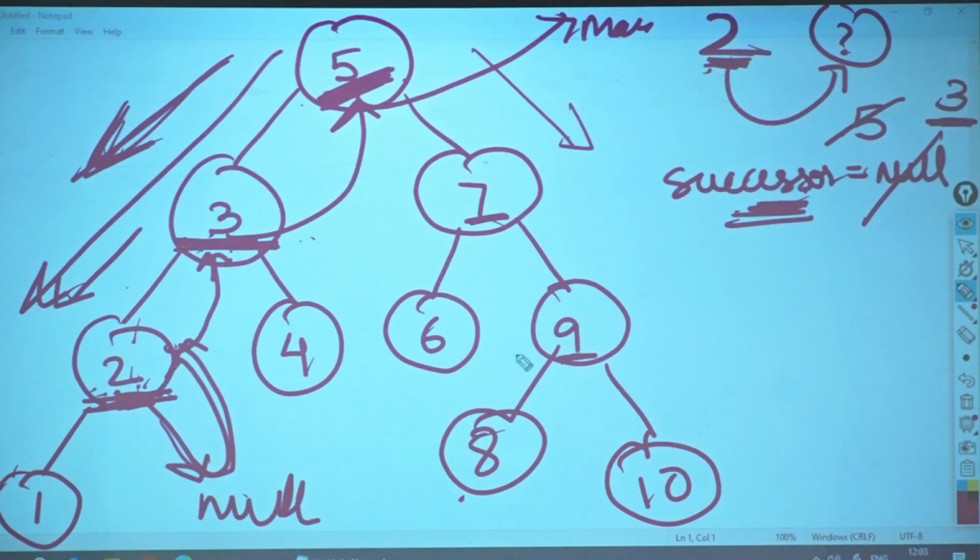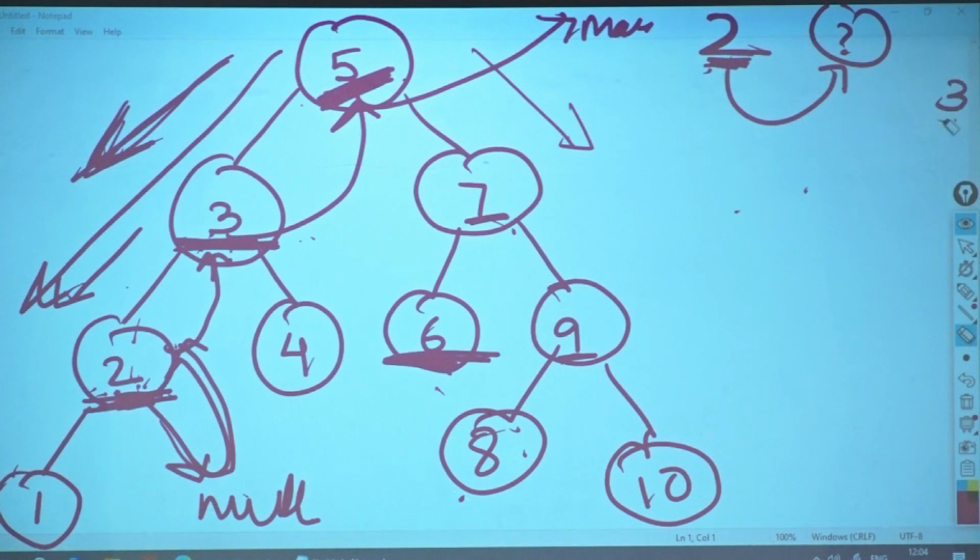Which corner case will we take? Let's take 6. Okay? Does 6 have a right? No. 6 does not have a right, so who will be its successor? Parent. Are you getting it? Okay? Now, how will you find it for 6? Start from the beginning. How will you reach 6?